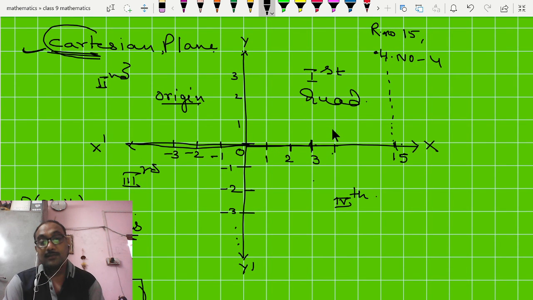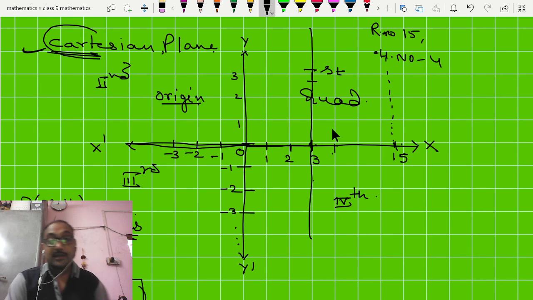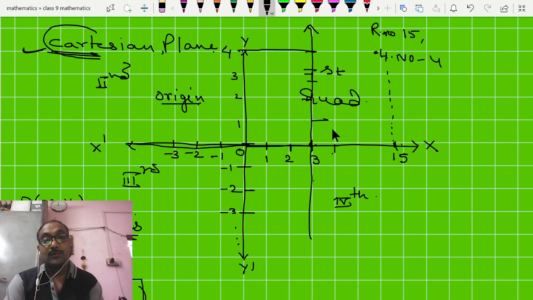So see here, 3 on x is this point and this line is moving upward as well as downward. So we go for negative numbers in the downward direction and for positive in the upward direction. So it is 1, 2, 3 and 4. So see, this number is 4 and this is (3, 4). So the coordinate (3, 4) lies in the first quadrant.